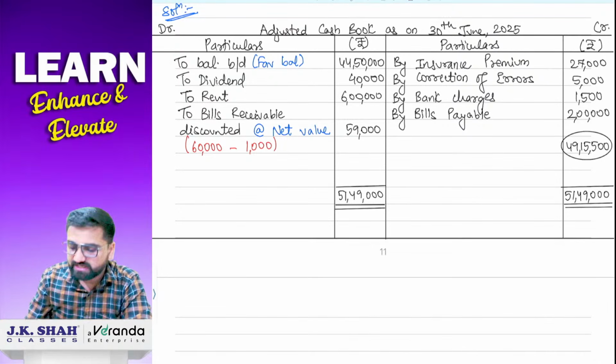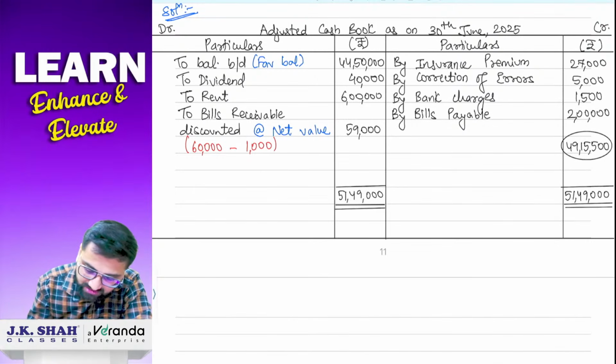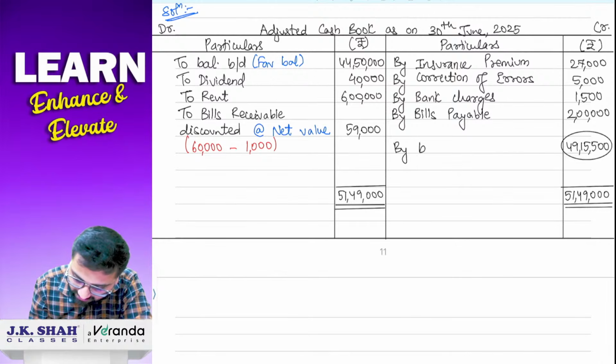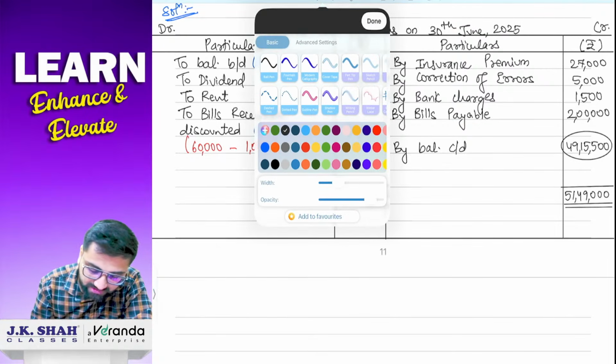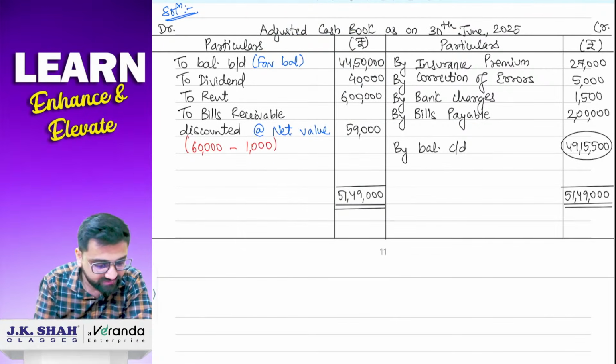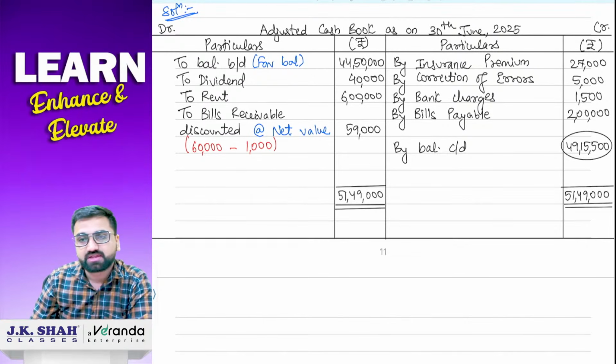Balancing figure 49,15,500. Your answer. We are going to write it down as by balance carried down. Now comes the main question, students: whether this balance is a favorable balance or an overdraft balance. See, it is very easy to understand.